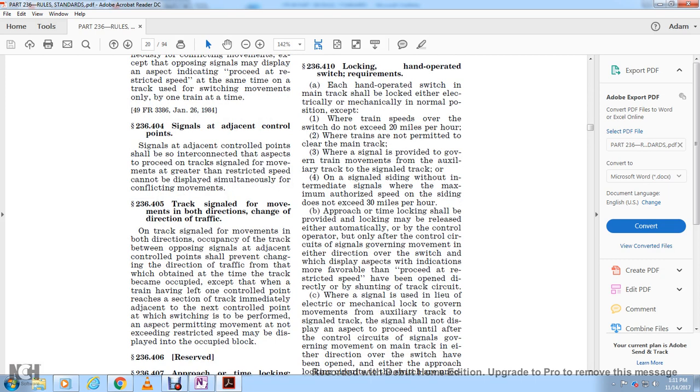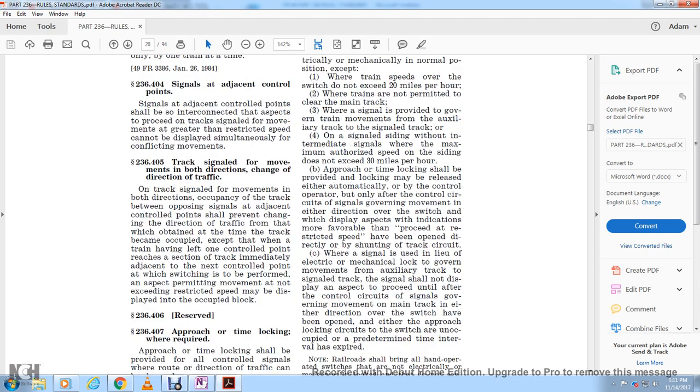On track signal with the movement of both directions, occupancy with the track opposing with the signal with the adjacent control points, but they shall prevent the change of the direction of the traffic, which was obtained with the time of the traffic that became occupied, except when the train having that on one control point with the reach of the section track immediately adjacent to the next control point, at which switching is performed in an aspect permitting the movement not exceeding the restricted point may be displayed for the occupied block.